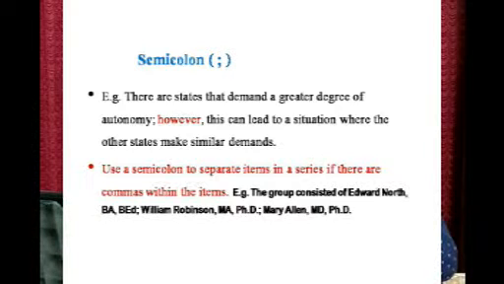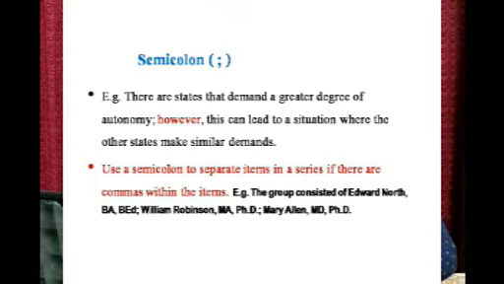The group consisted of Edward North, BA, B.Ed; William Robinson, MA, PhD; Mary Allen, MD, PhD. So, here you have got 3 people with their qualifications. We need to separate these 3 people along with their qualifications, because after each qualification you have a comma. But to put an end to that first item, first set, we are placing the semicolon after B.Ed.